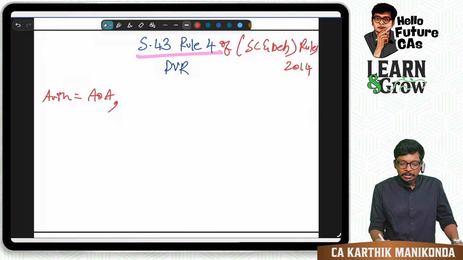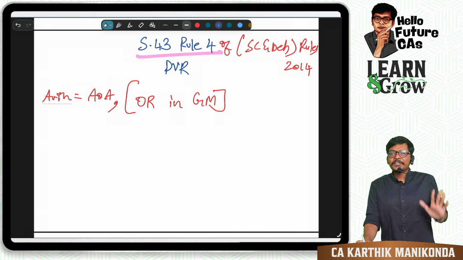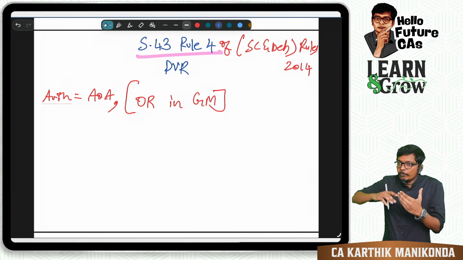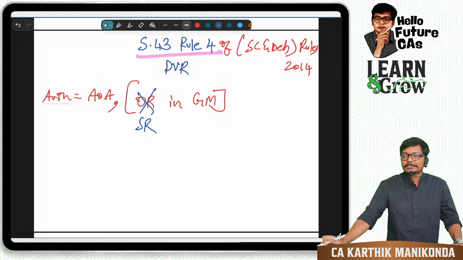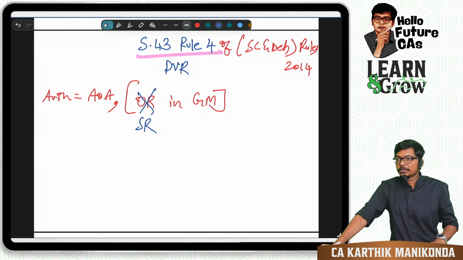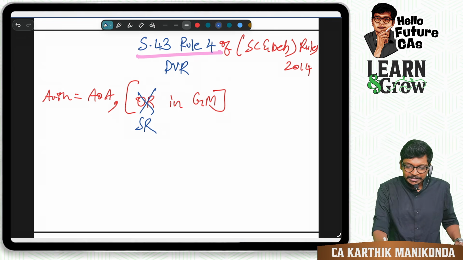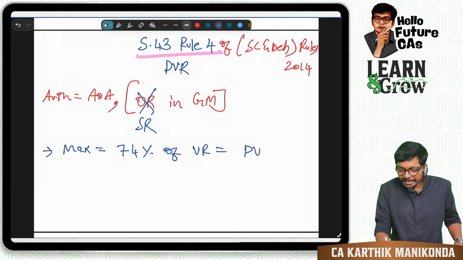What is the next thing they told? The company has to pass an ordinary resolution in general meeting. Correct? What is differential voting right? One person or set of people will have more voting right. That means it should ideally be a special resolution. No, sir, it should ideally be a special resolution. Correct. Why ordinary resolution? For that only, the next point gives the logic. What is the next point telling us? Maximum 74% of voting rights only can be DVRs post issue. Correct.